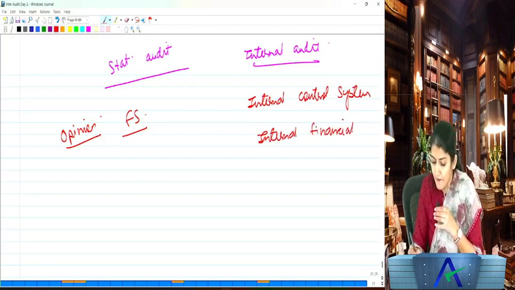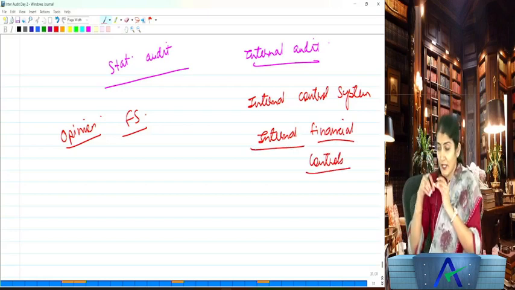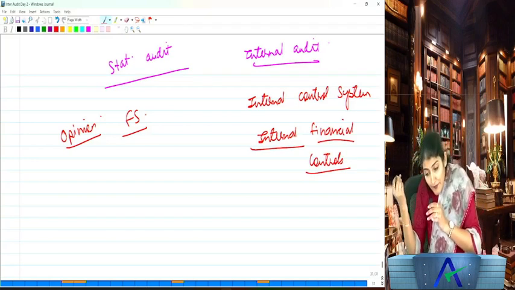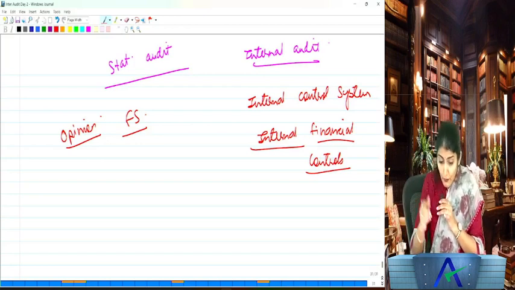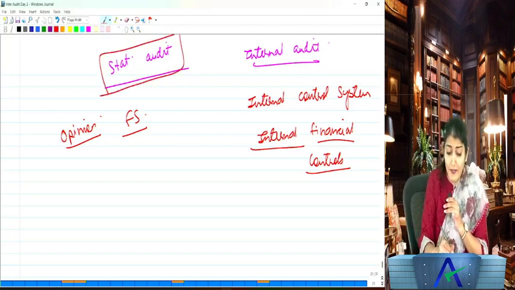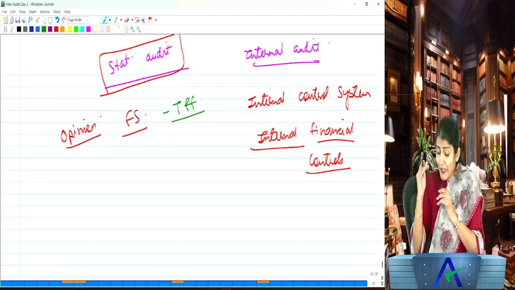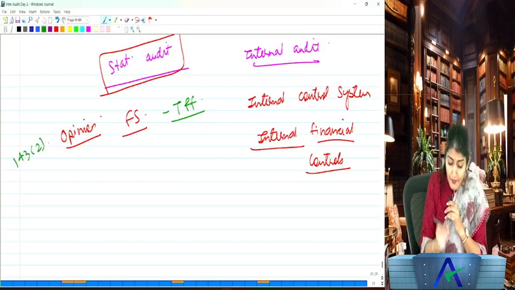We will come to the definition of IFC later. But internal controls relating to finance is internal financial control. So whose responsibility is it to express an opinion on the internal controls? The internal auditor. What is the statutory auditor's bread and butter? To express an opinion on the true and fair view of the financial statements. This is given under section 143(2).